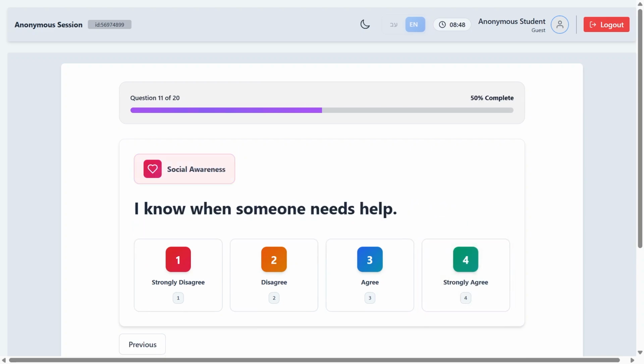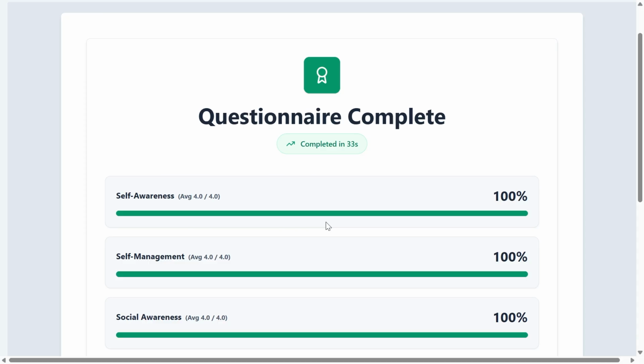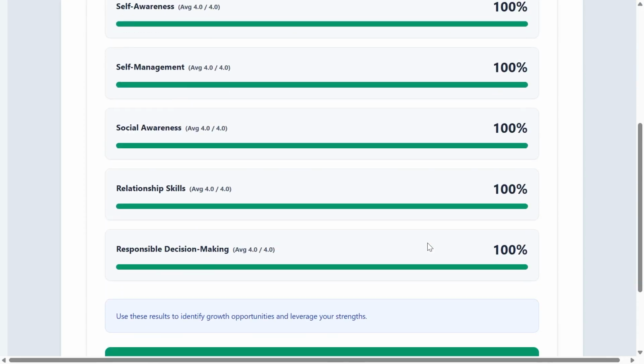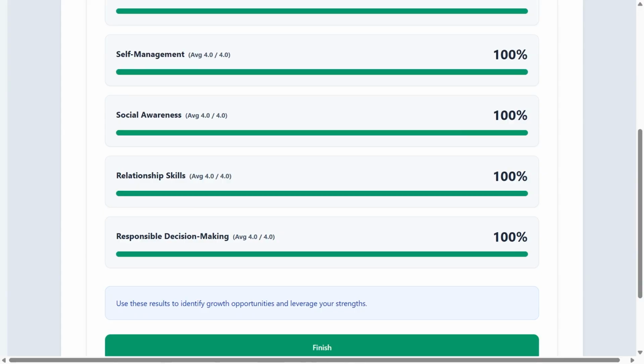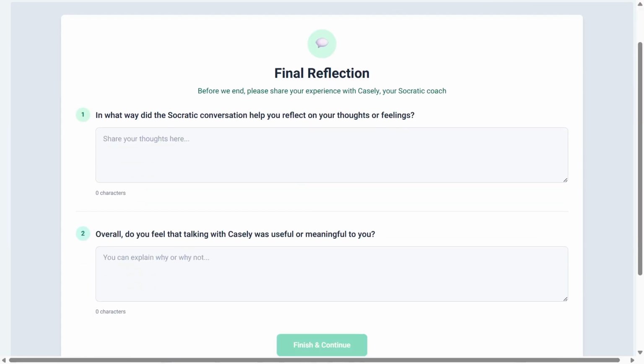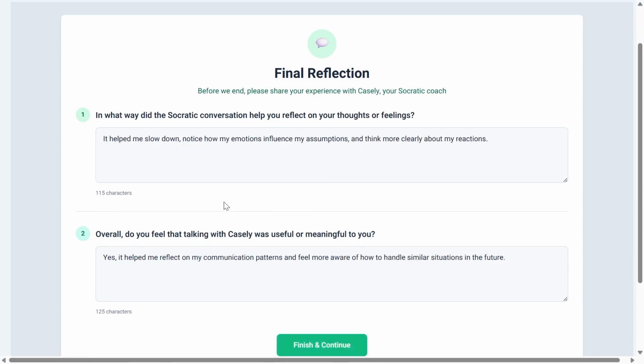After completing the post-questionnaire, the student is presented with their SEL results, summarizing their skill levels as measured at the end of the process. This stage is presented only to the experimental groups and invites participants to share a brief reflection on their experience with the Socratic dialogue and its perceived usefulness or meaning.